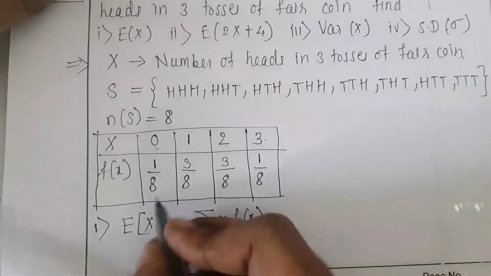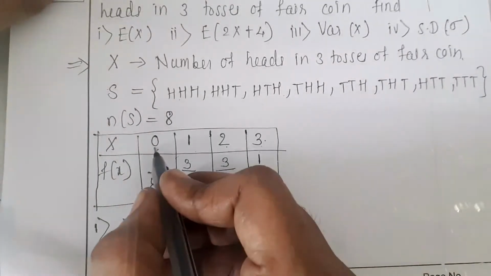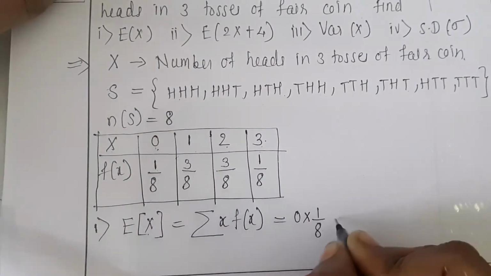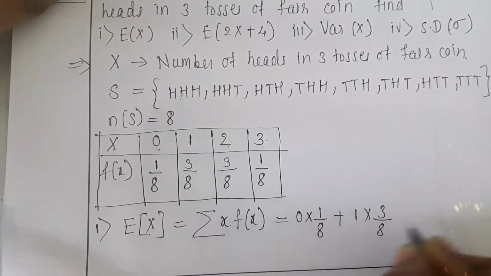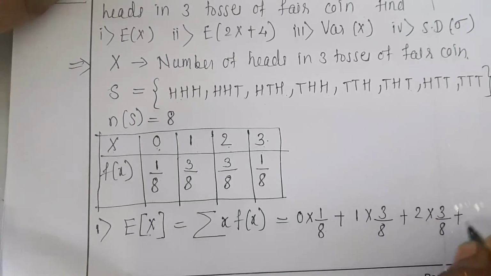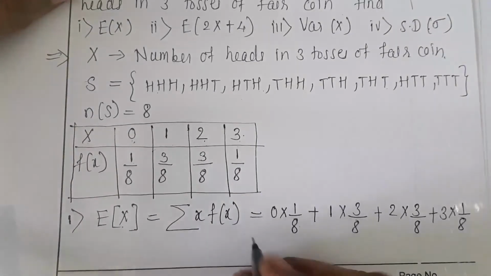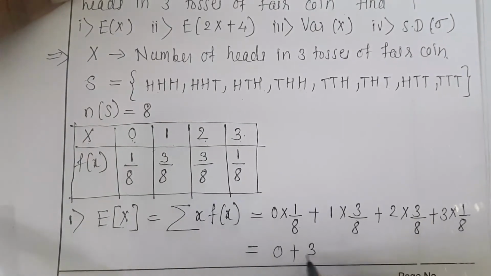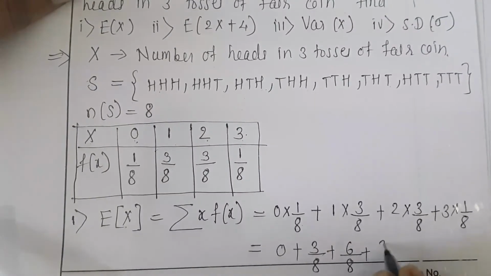Now how many x we have? Summation means substituting first value, second value, third value. So first value of x is 0. What is its probability function? 1 by 8. Second value is 1 multiplied by 3 by 8. Third value is 2 multiplied by 3 by 8. Fourth value is 3 multiplied by 1 by 8. So it is equal to, first value is 0 plus 3 by 8 plus 6 by 8 plus 3 by 8.